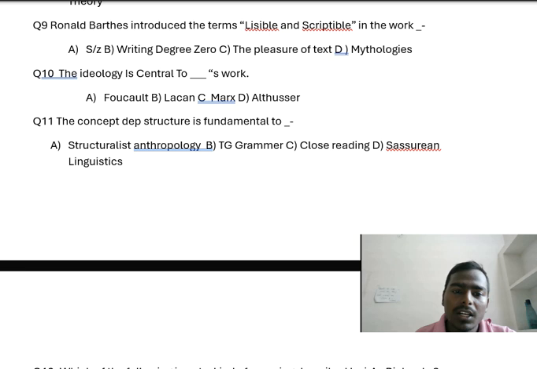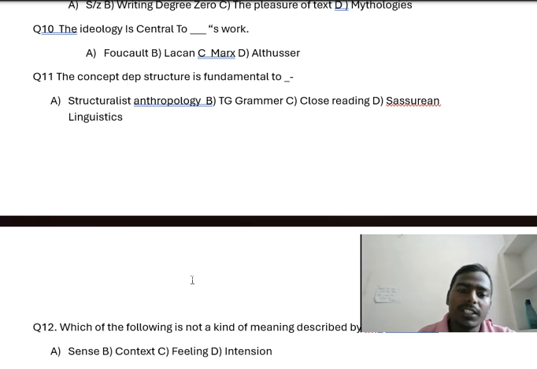Now question number 11. The concept of deep structure is fundamental to which? Option A, structuralist anthropology. Option B, TG grammar. Option C, close reading. And option D, Saussurean linguistics. So which one is the right answer? The right answer is option B, TG grammar, which means transformational generative grammar.